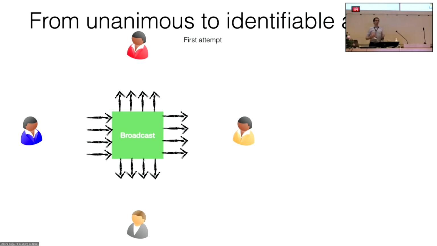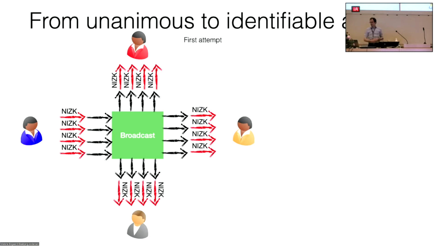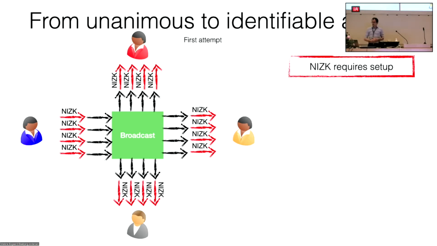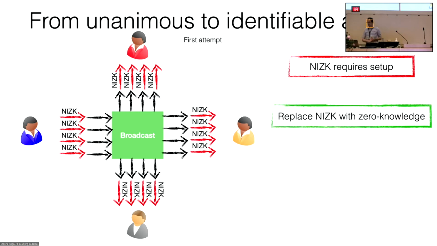What we could do is attach a zero knowledge proof to all the messages of this protocol, in such a way that, if this zero knowledge is non-interactive, every party can verify that the black message, let's say here, was computed correctly. The problem is that if you want to do that, you need setup, of course, unless you want to rely on random oracle.